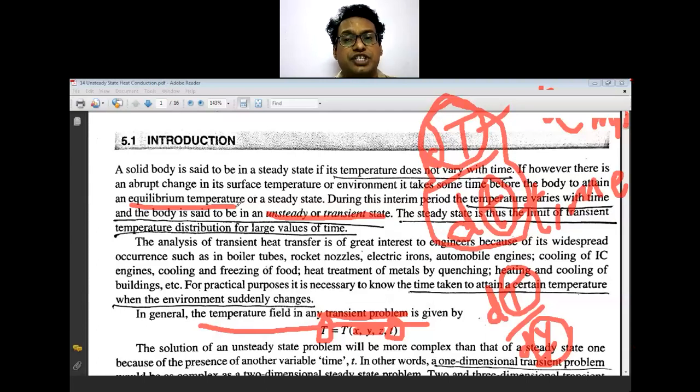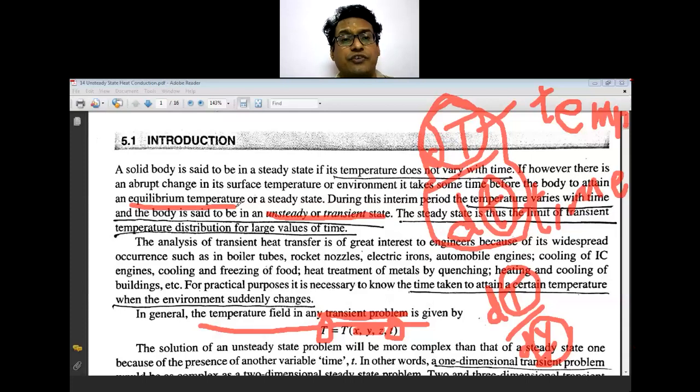But before this steady state, where the temperature of the thermometer is increasing and has not attained the body temperature, that is your unsteady state condition, the transient state condition. During this interim period, the temperature varies with time and the body is said to be in the unsteady or transient state condition. This steady state is thus the limit of the transient temperature distribution for large values of time.